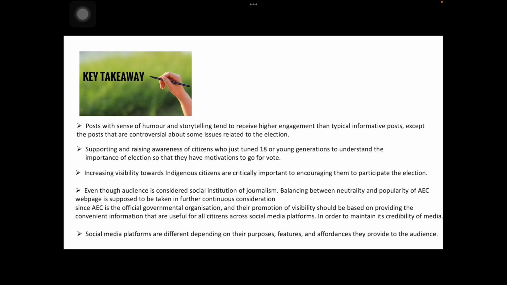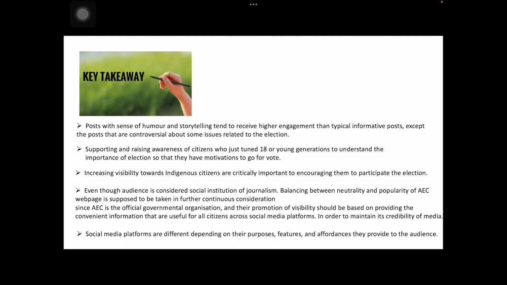4. Even though audience is considered social institution of journalism, balancing between neutrality and popularity of the AEC webpage is supposed to be taken in further continuous consideration, since AEC is the official government organization, but their promotion of visibility should be based on providing the convenient information that is useful for all citizens across social media platforms in order to maintain its credibility of media.